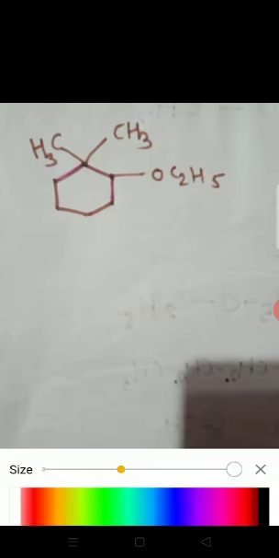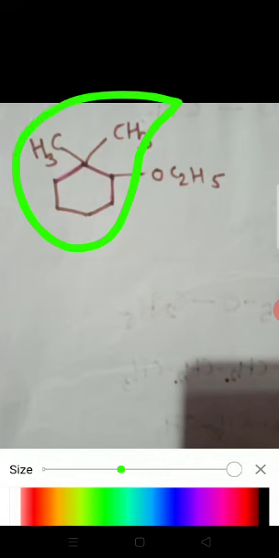See here, this is the parent chain, and this alkoxy group is attached. Student, see here, this is the parent chain, and for that parent chain this is an alkoxy group.